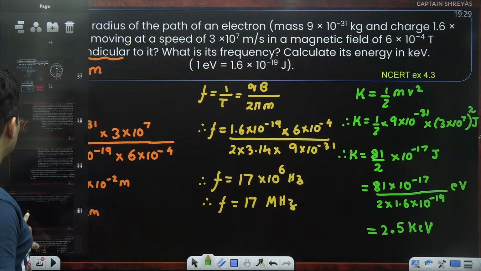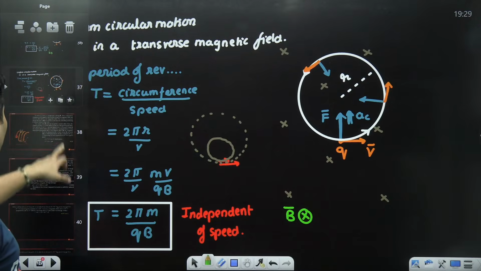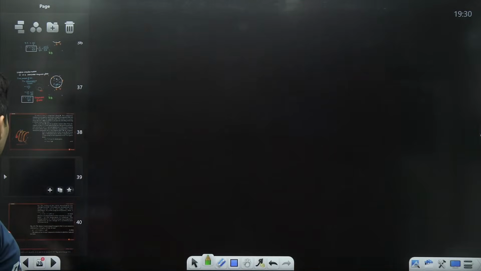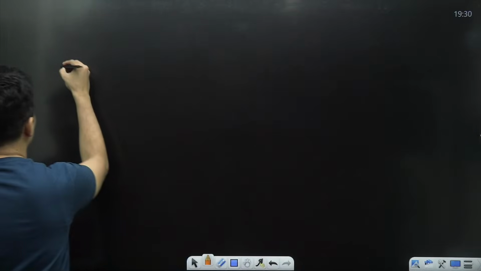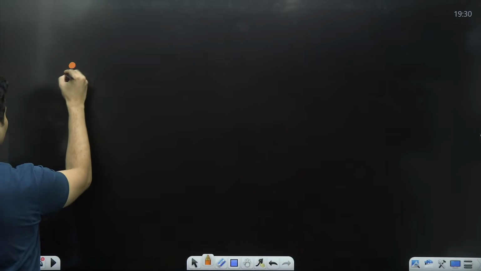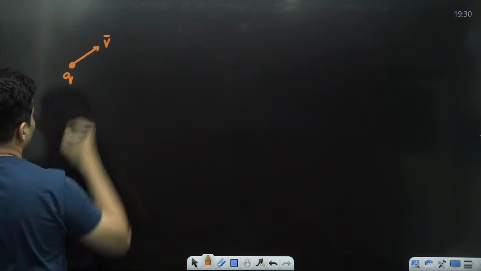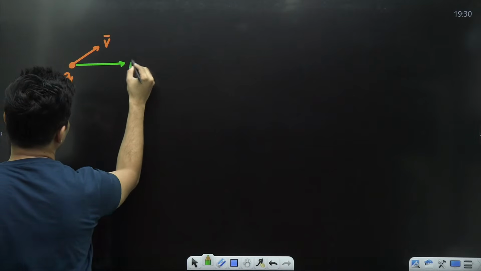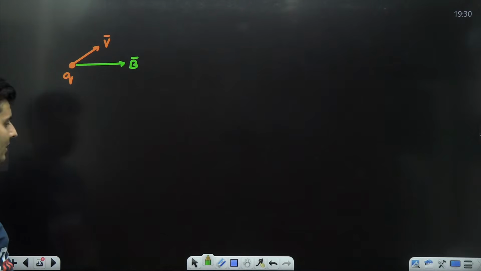All right. So this was one peculiar case. Now there is another case which we need to see after this, and that is this particular case of an angle. So we'll come to that. Imagine there is this charge again, but this time it is thrown with this velocity at an angle to the magnetic field. This is the second scenario.